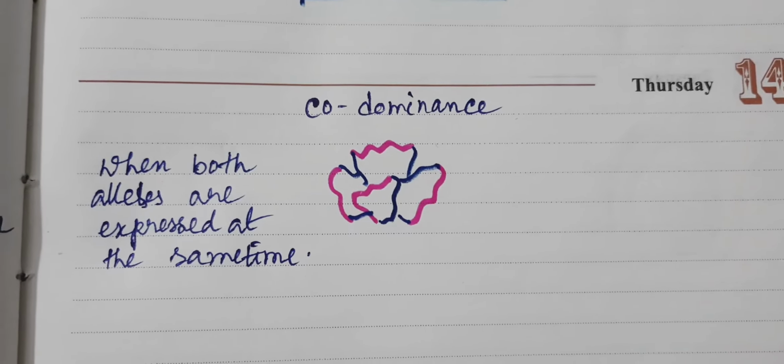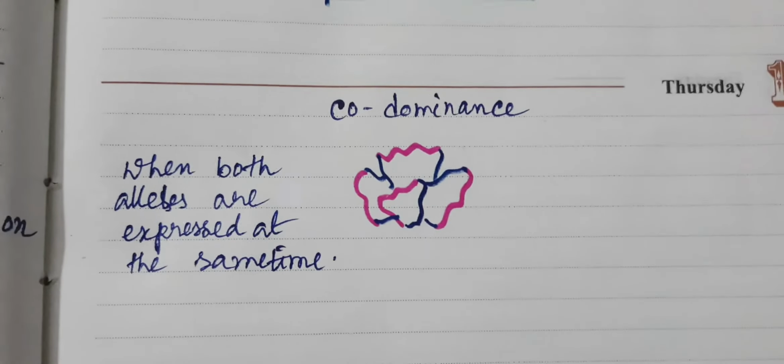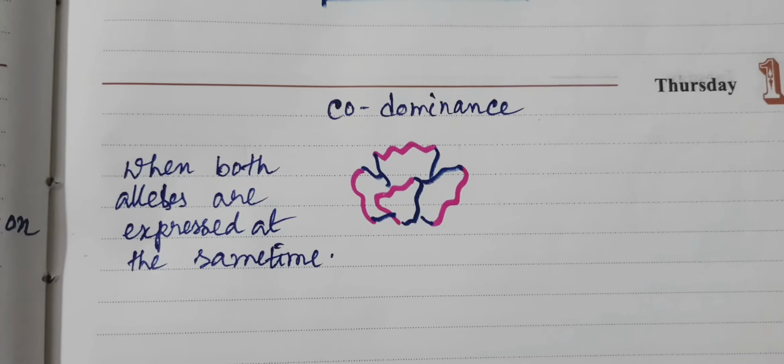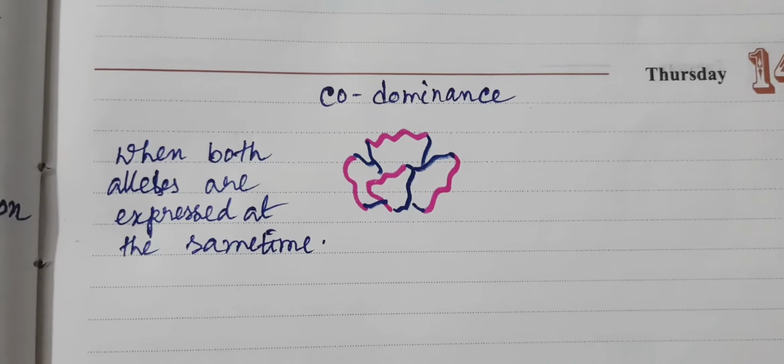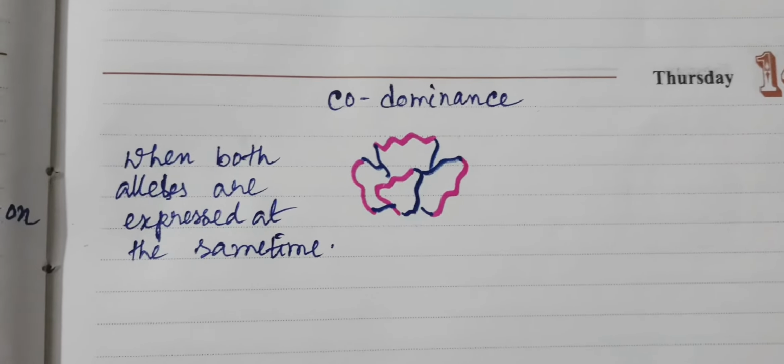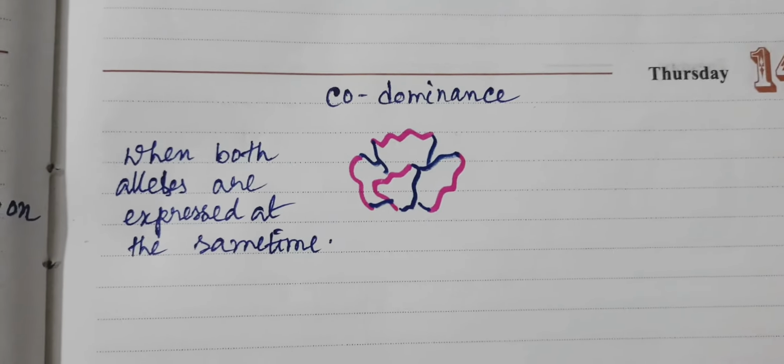So next one is codominance. Codominance means both the alleles are expressed at the same time. That means there is no dominant and recessive relationship, but both alleles are expressed at the same time.